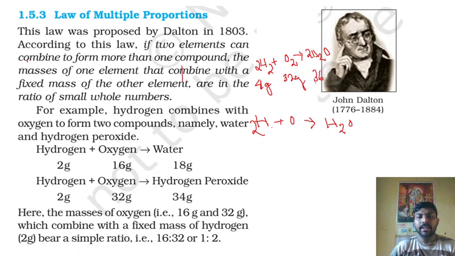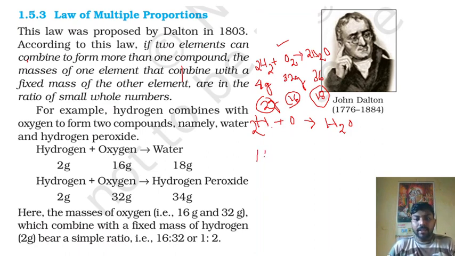So 2, 16, 18. Here we are talking about one molecule of water, so 2 gram of hydrogen reacts with 16 gram of oxygen to form 18 gram of water, not two molecules. Obviously here you have to divide by 2.